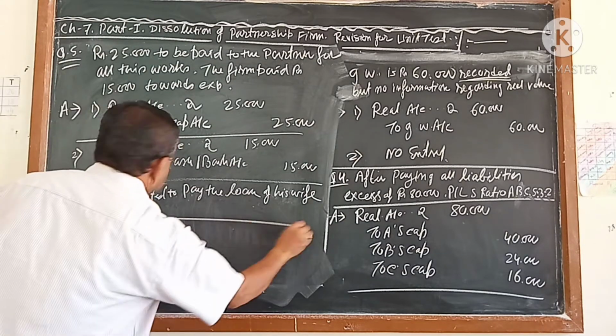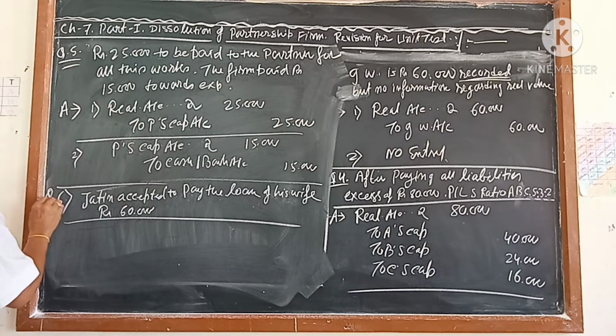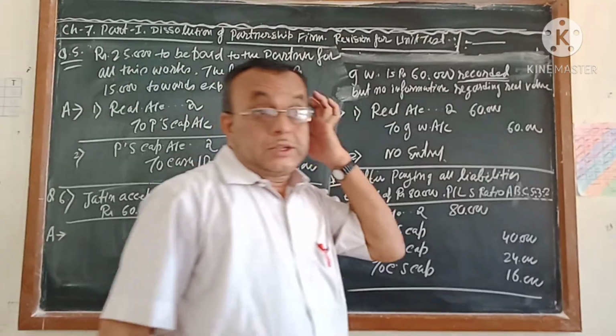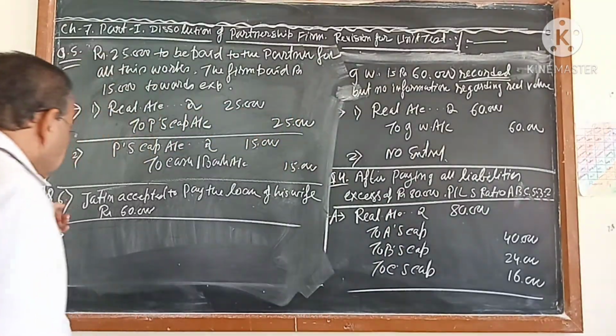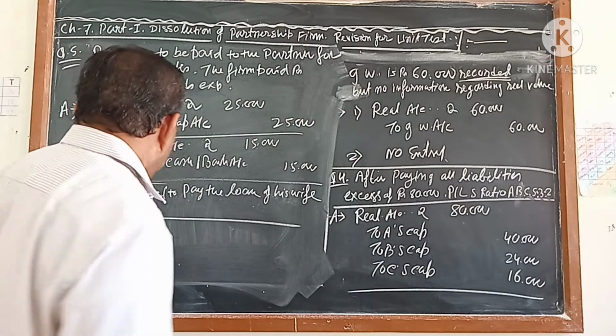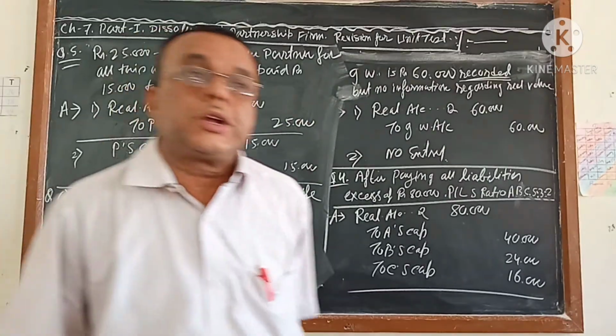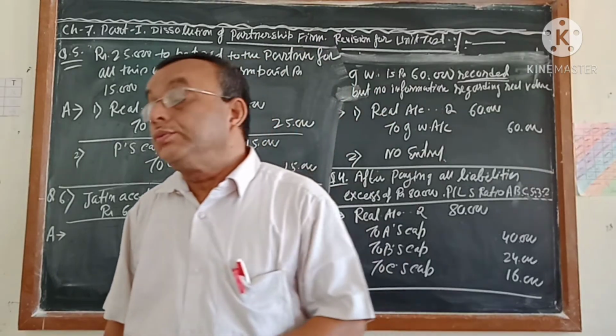This is the data. This is the question. Question number 6. This is the answer. What is given here? Try to understand very carefully. It is given here that Jatin accepted to pay the loan of his wife of 6,000. Now automatically the question comes: sir, how many journals will come? One or two?